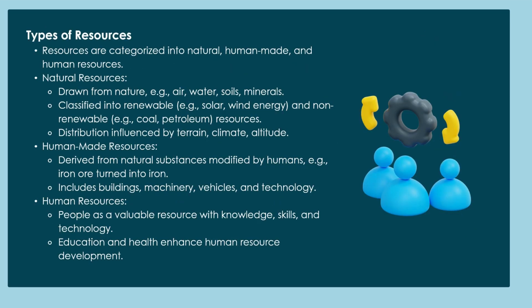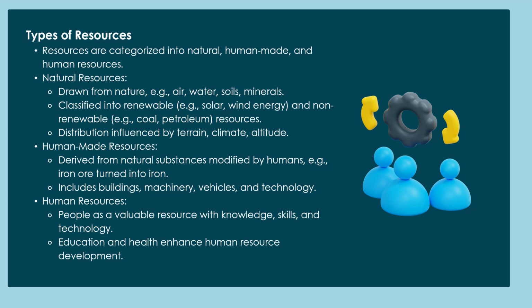Let's discuss the types of resources. Resources are categorized into natural, human-made and human resources. Natural resources are drawn from nature, for example, air, water, soils and minerals. These are classified into renewable, for example, solar and wind energy, and non-renewable, for example, coal and petroleum resources. So basically two types of resources, renewable and non-renewable. The distribution of these resources is influenced by terrain, climate and altitude.